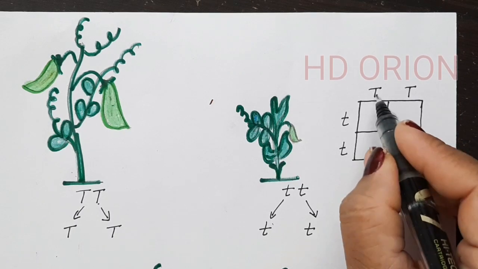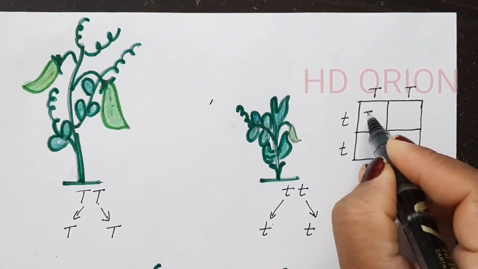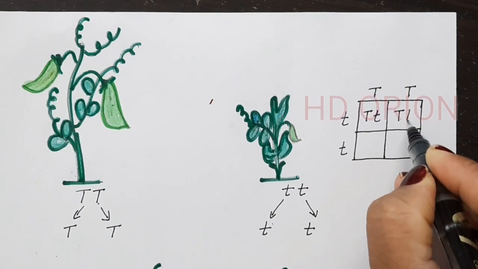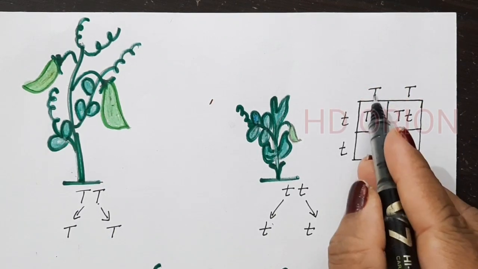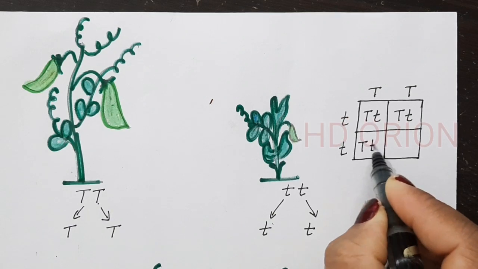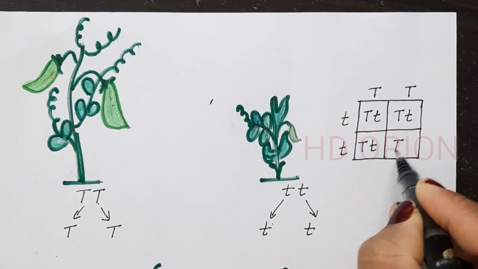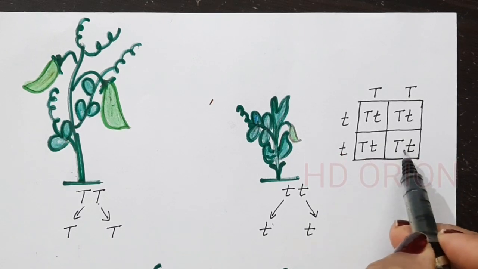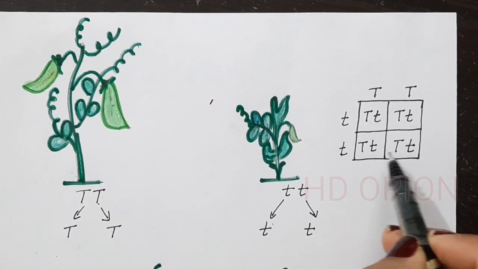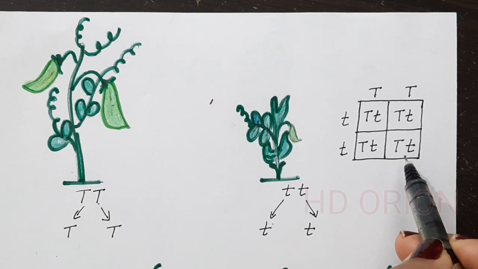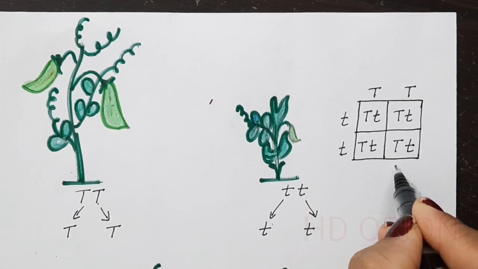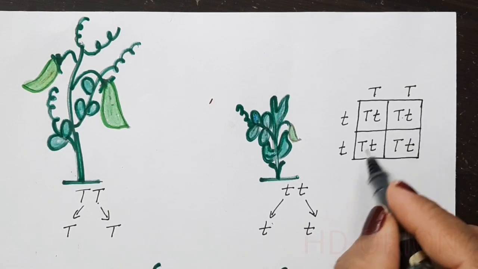Now how do we cross it? Capital T, small t, capital T, small t. This T with this T, capital T and small t. Now this T and this T, capital T, small t. This and this, capital T and small t. So what we find over here is that there are 4 offsprings, and all the offsprings in the next generation, that is we are studying the F1 generation, are all tall.